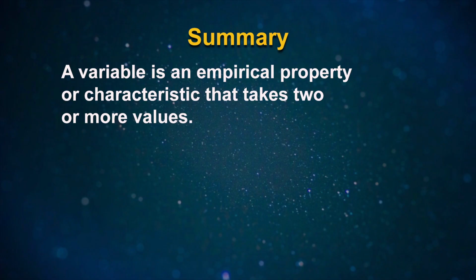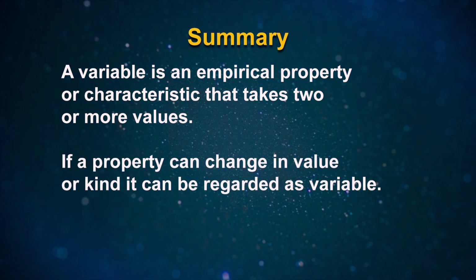A construct is a deliberately adopted concept having an added meaning for a specific purpose. A variable is an empirical property or characteristic that takes two or more values. In other words, if a property can change in value or in kind, it can be regarded as a variable.